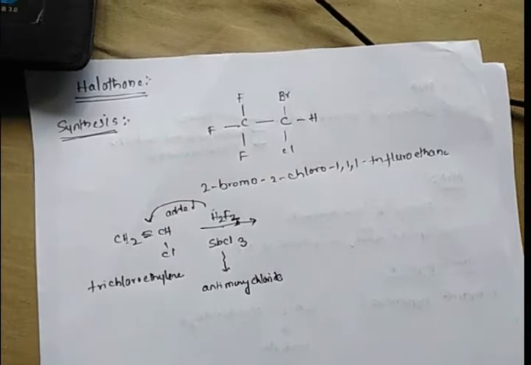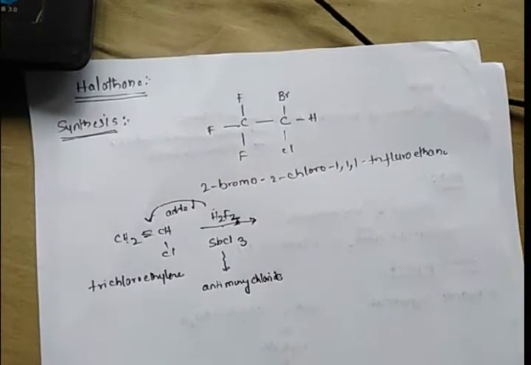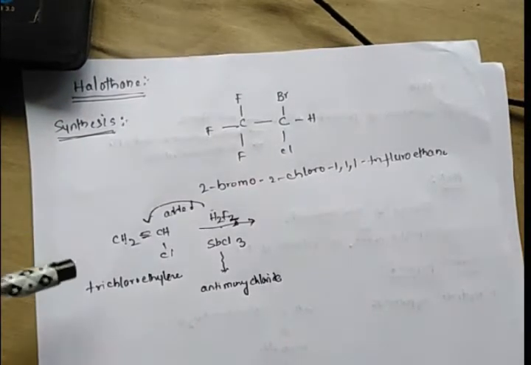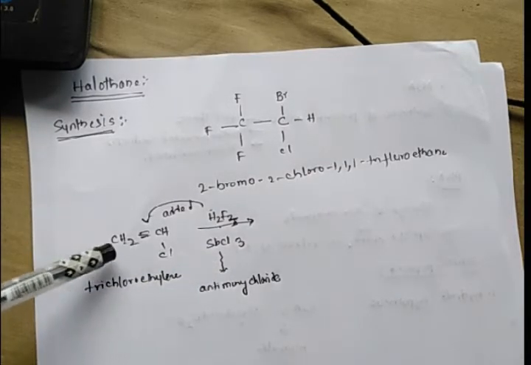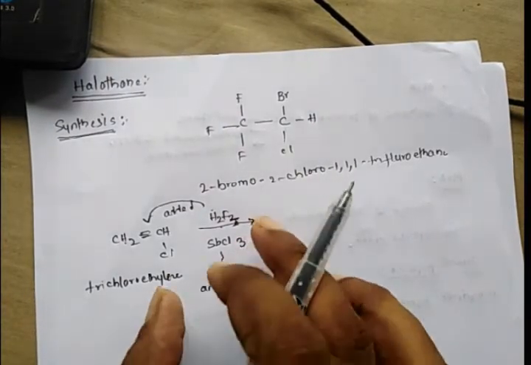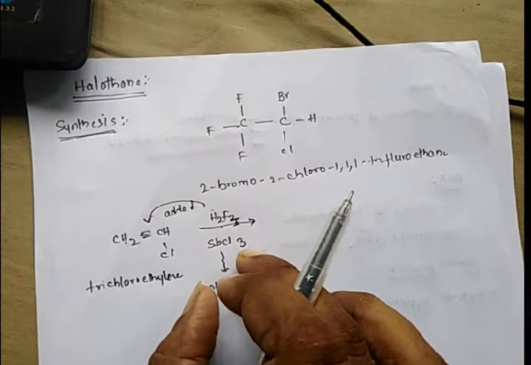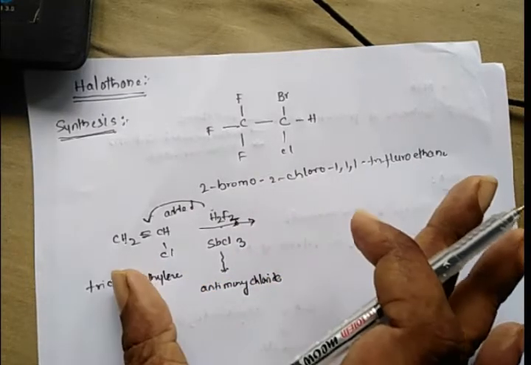Whenever you treat trichloroethylene, the starting material, with hydrogen fluoride and antimony chloride, the hydrogen fluoride will be added across the double bond, and a chlorine atom will be substituted. This addition as well as substitution occurs simultaneously,